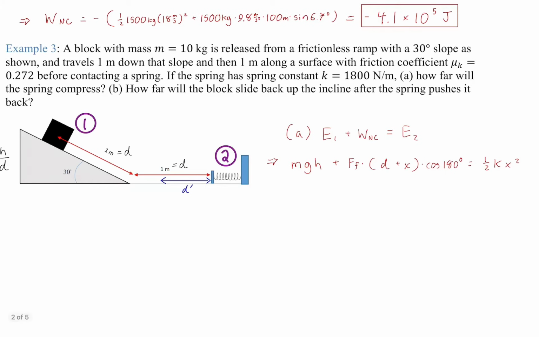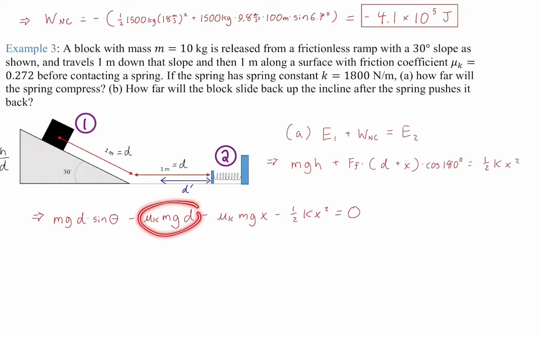And then the final energy, E2, is the elastic potential energy of the spring, okay? Because the spring is storing that energy, with the energy that's left over that didn't get converted to heat from friction. All right, so there's our initial gravitational energy. Here is the friction doing its work on the 1 meter stretch, which we call D, and here's the friction continuing to do work over the compression distance x, and here is the elastic stored energy, which I just moved to the left-hand side so I could set the whole thing equal to 0.